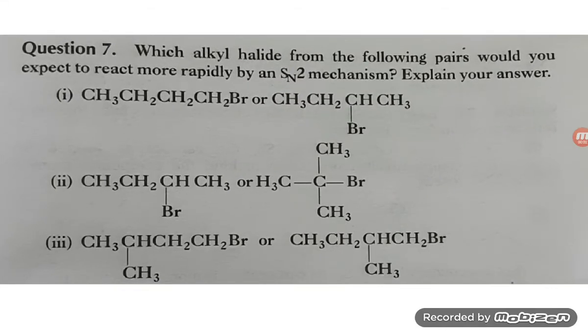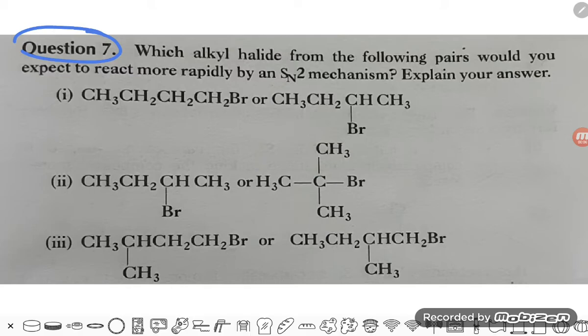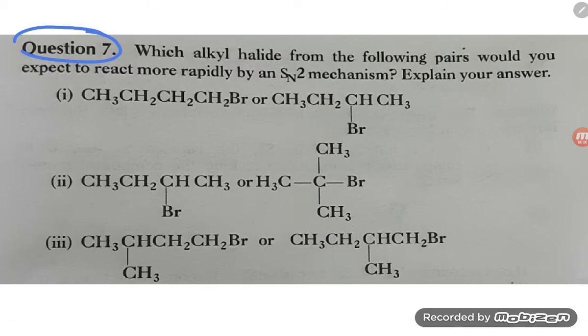Hello, good morning, friends. Now let us see problem number 7 of the in-text questions. What is the problem, students? Here in this question: which alkyl halide from the following pairs would you expect to react more rapidly by the SN2 mechanism? Explain your answers.